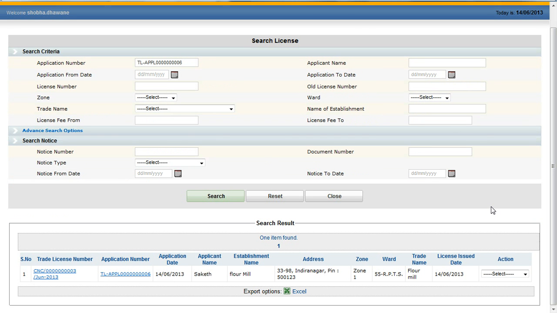A citizen may file an objection with the corporation about the operations of the trade which is operating, or field inspection by the corporation authorities may find objection during field verification routinely conducted by the employees. This is handled by the record objection feature. Here I am selecting record objection in the action drop down list.